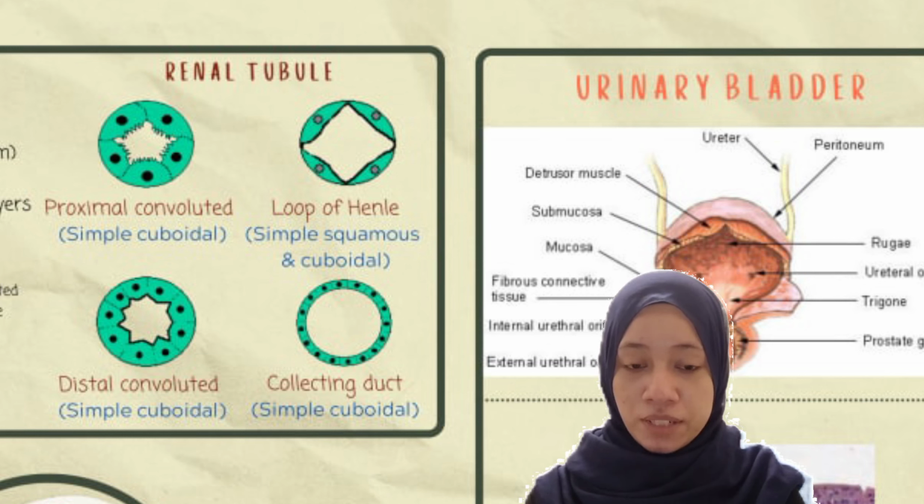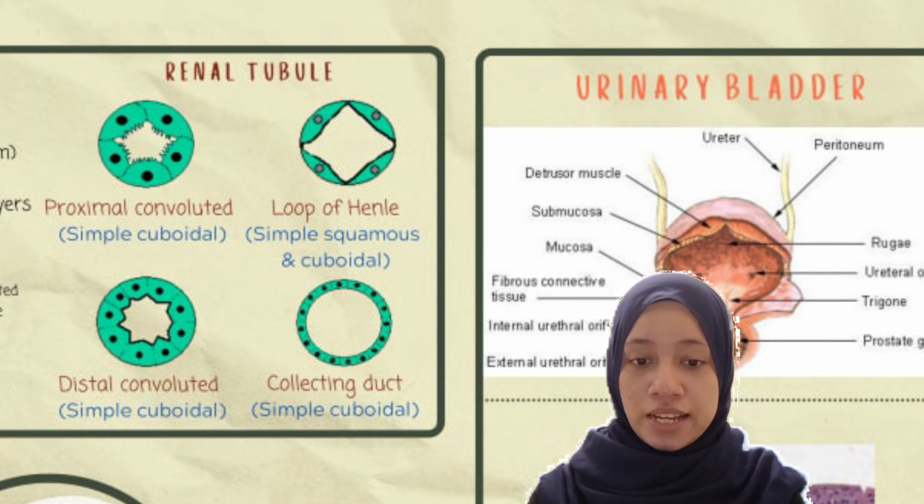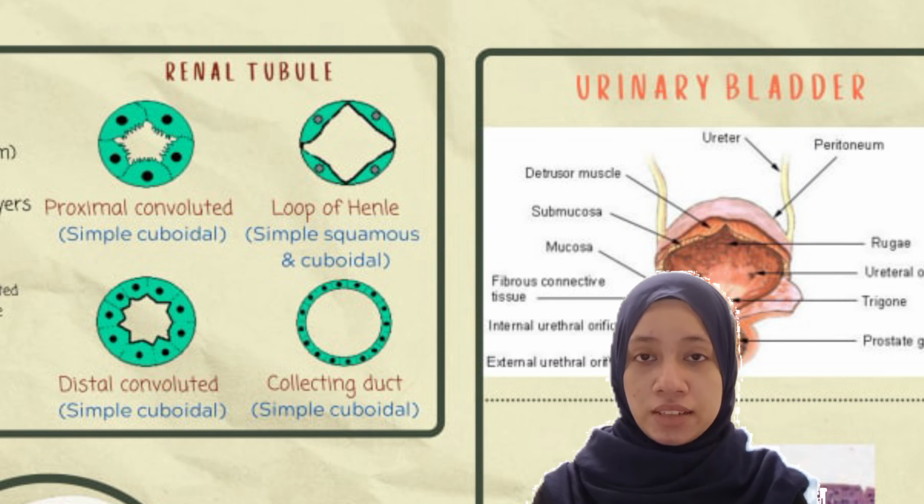From the ascending limb of the loop of Henle, the distal convoluted tubule continues into the cortex. The epithelial cells are cuboidal with very few microvilli. Collecting ducts are lined by simple cuboidal epithelium. Cytoplasm of collecting duct cells is relatively clear, and cell borders are usually distinct.